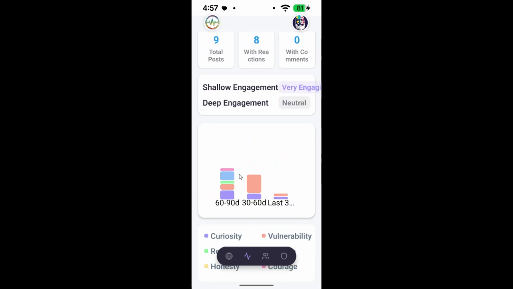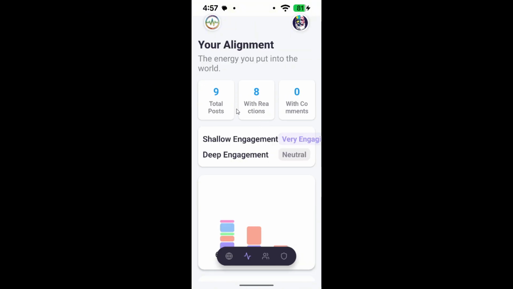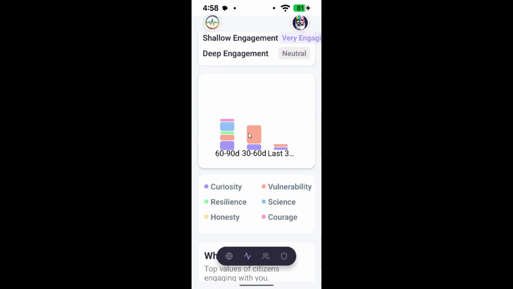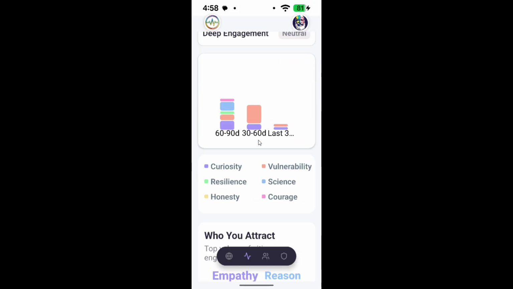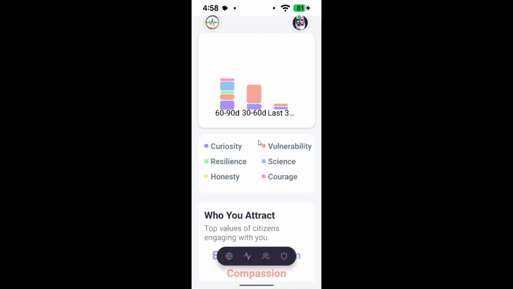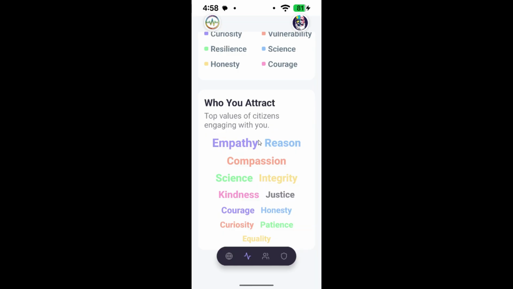The Heartbeat tab. This tab is designed to give you more awareness of the real impact your presence has. It tells you the type of people who want to engage with you. It will tell you the values of the people who interact with your posts and conversations the most, and it will tell you how deeply people engage.